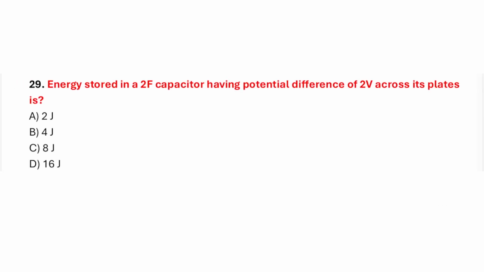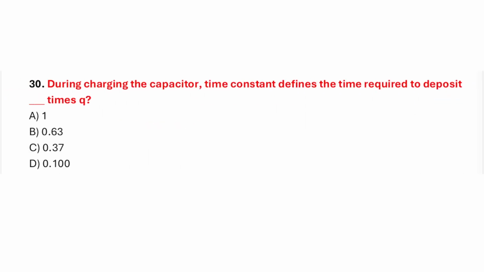Question number 29. Energy stored in a 2F capacitor having potential difference of 2 volt across its plates is. Correct answer is option B, 4 joule. Question number 30. During charging the capacitor, time constant defines the time required to deposit dash times Q. Correct answer is option B, 0.63.